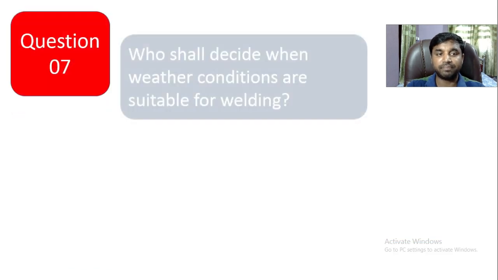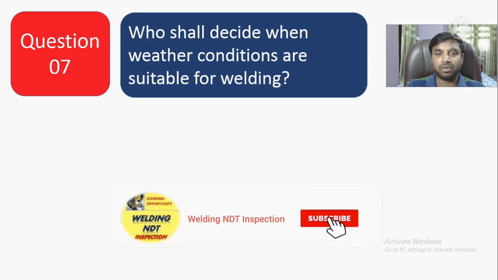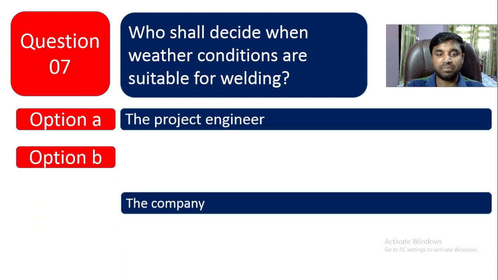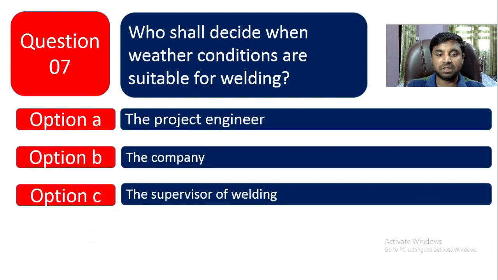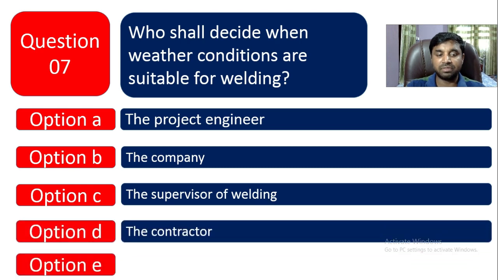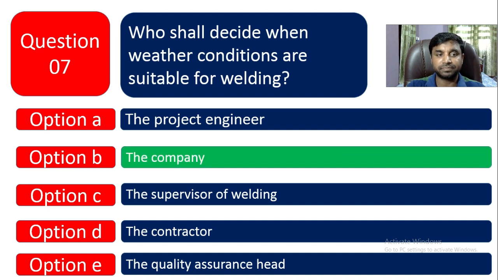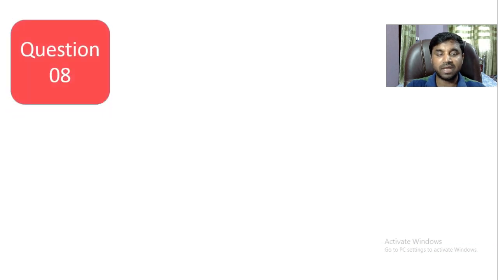Question number 7. Who shall decide when weather conditions are suitable for welding? Option A, the project engineer. Option B is the company. Option C is the supervisor of welding. Option D is the contractor. Option E is the quality assurance head. Definitely the company people only can say whether the condition is suitable for welding or not. Question number 8.